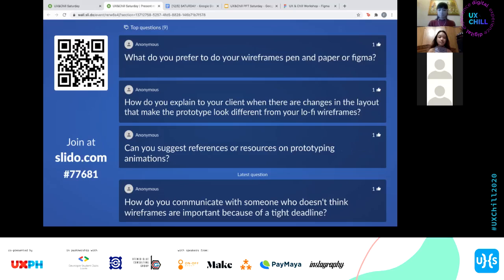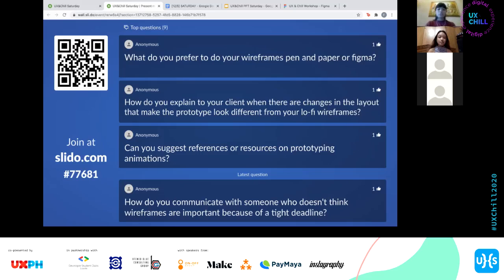But if it meant na your low-fi wireframes look different sa prototype, mismo ng low wireframes, I'm not sure if I understood it. Okay, we can move on to the next question.